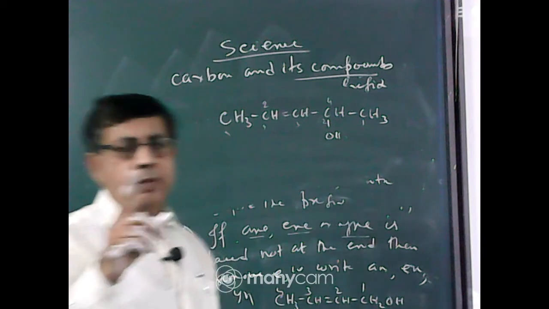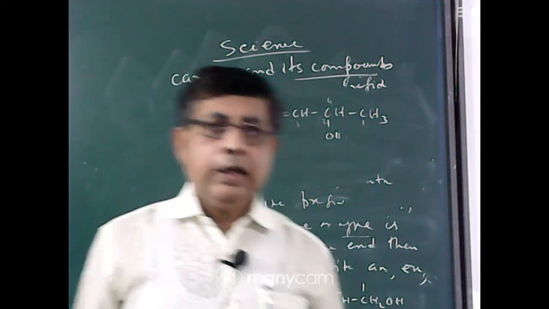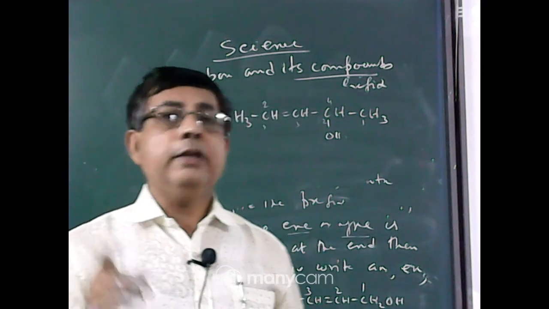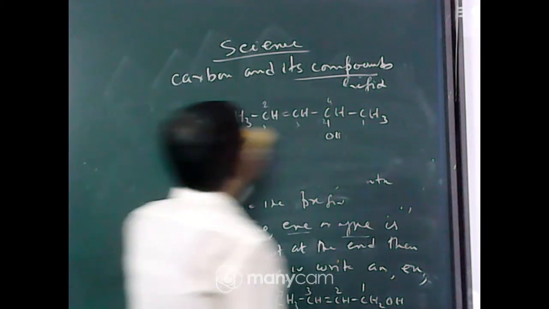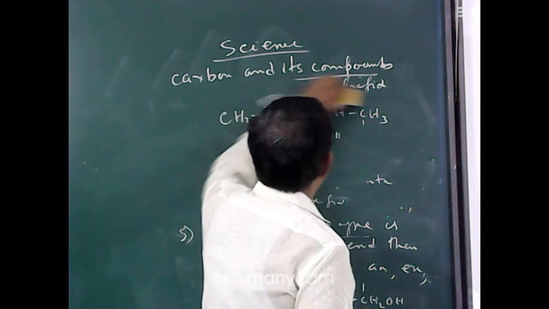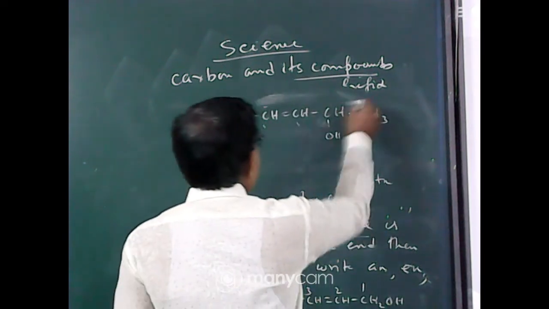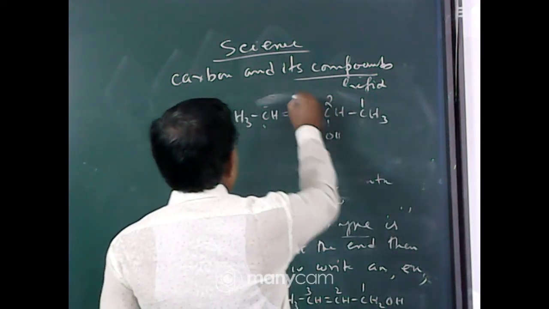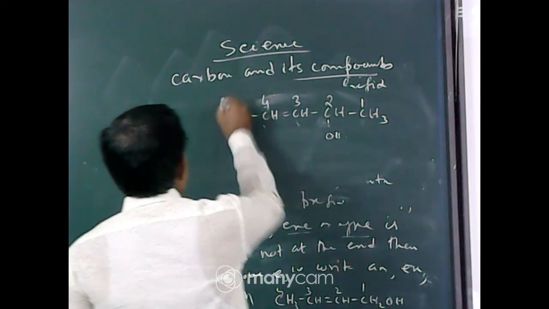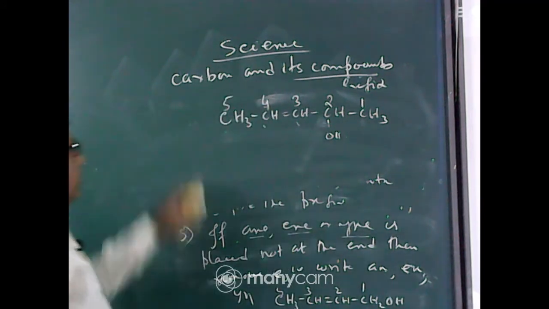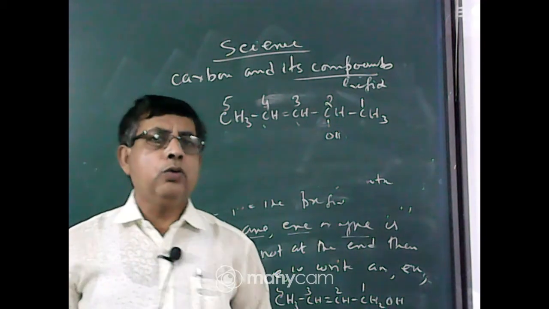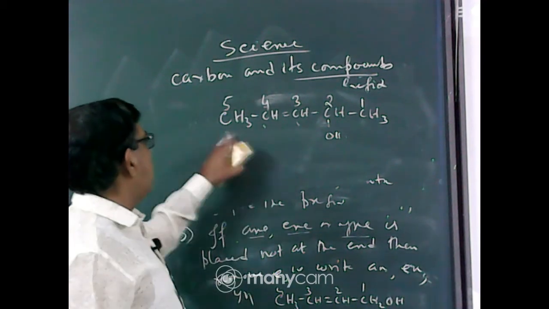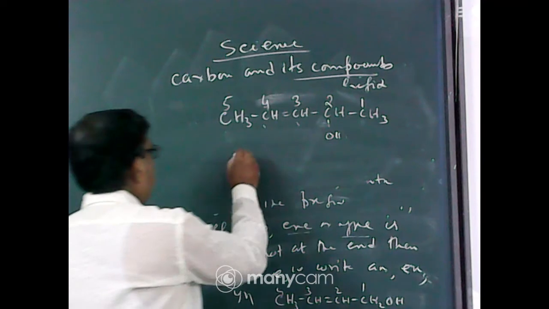What is the first preference? The functional group. If the functional group is absent, then you consider the multiple bond. Here the functional group is present, so what will be the correct numbering? From the right-hand side, 1, 2, 3, 4, 5. Now first see how many carbon atoms are in the longest chain: 5. So the root word is pent. There is no side chain, so first write pent.